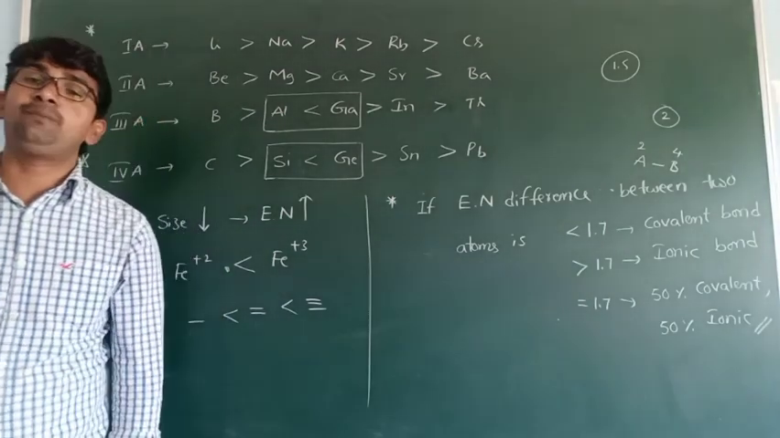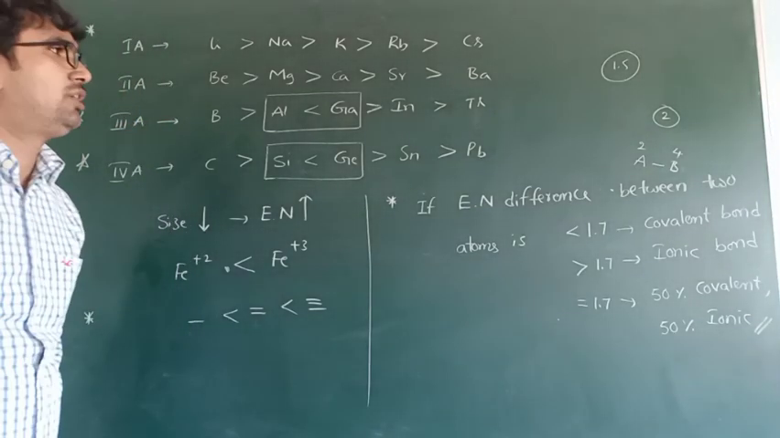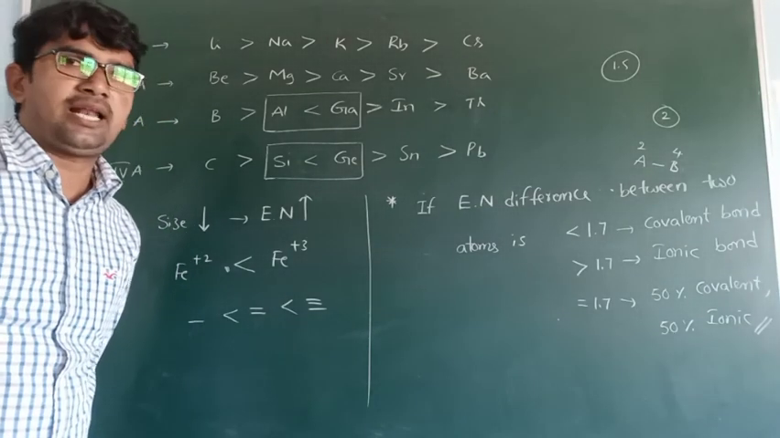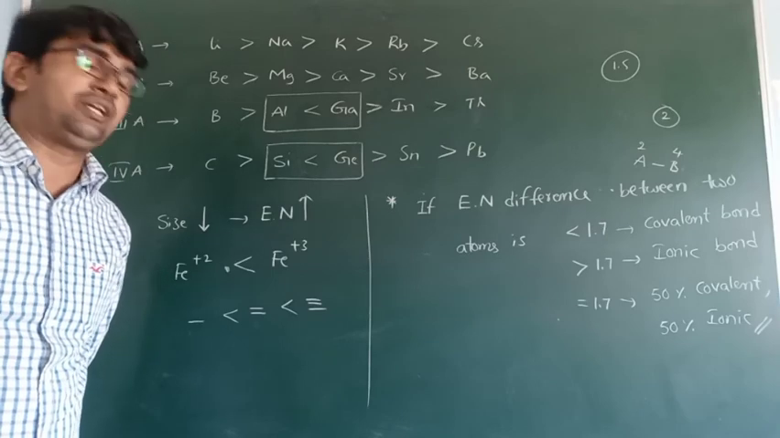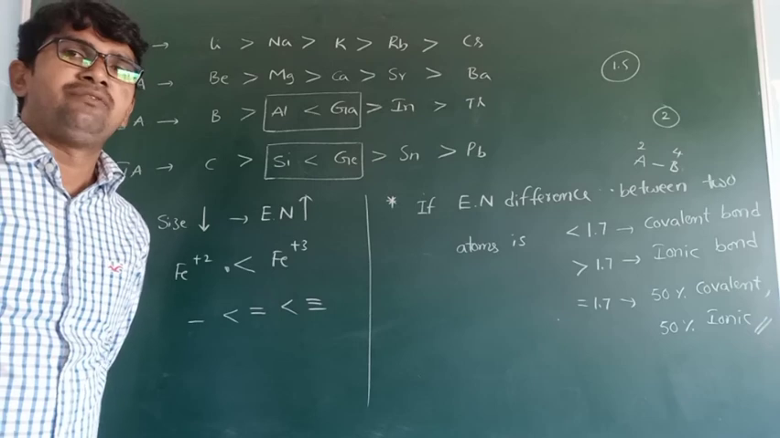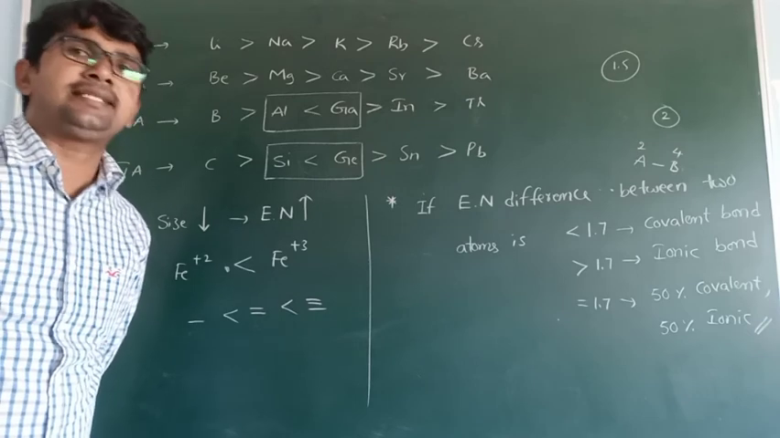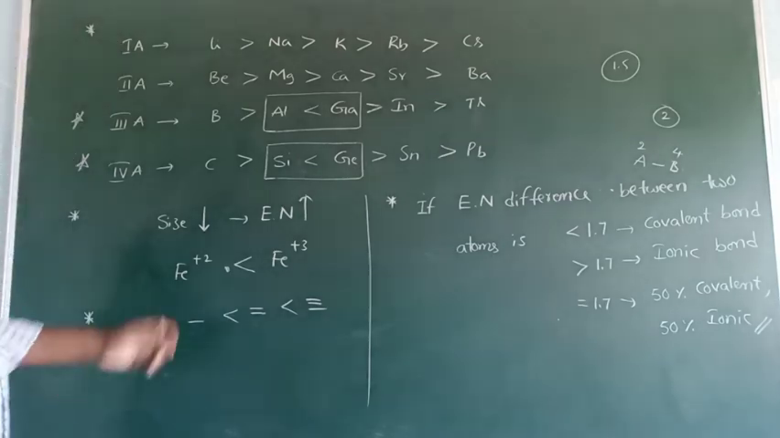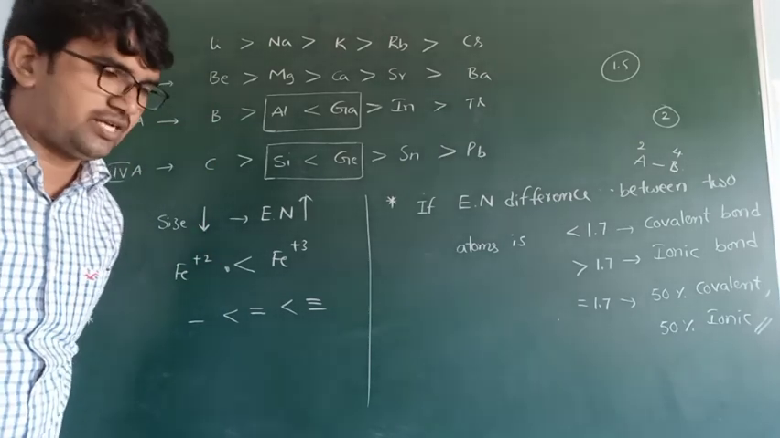This is about electronegativity. It is one of the important concepts in the periodic properties. Today I explained the electronegativity concept: what is the electronegativity definition, variation in groups and periods, electronegativity difference, and electronegativity calculation scales. Electronegativity concept is also completed.